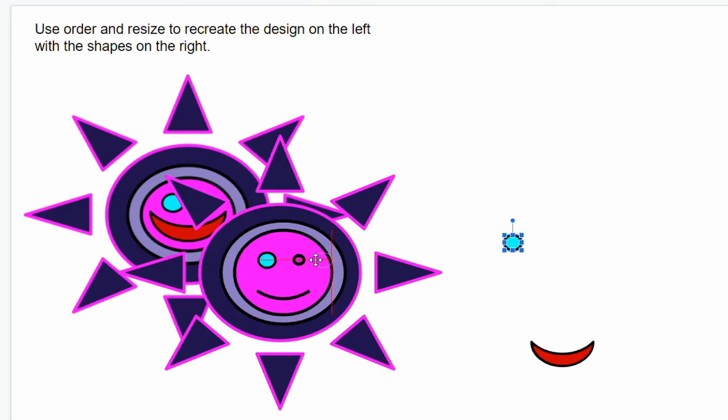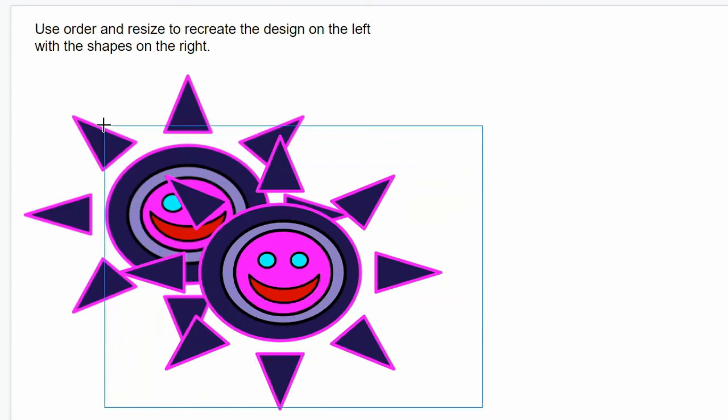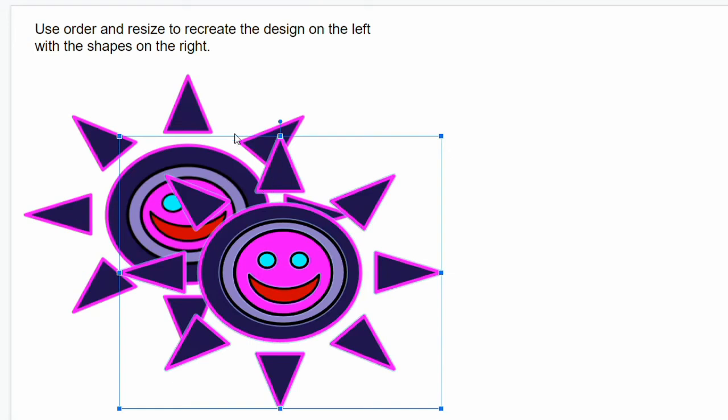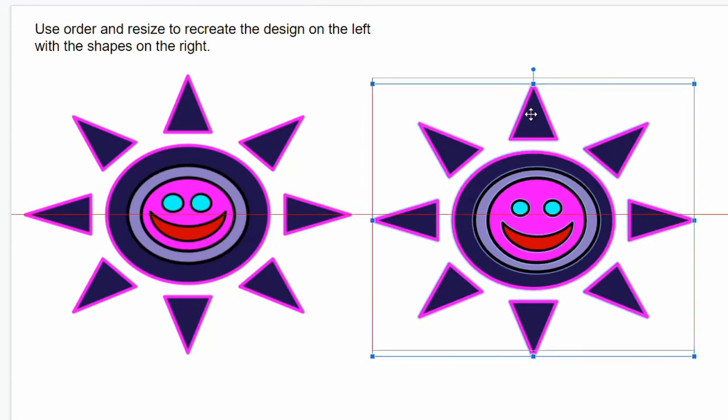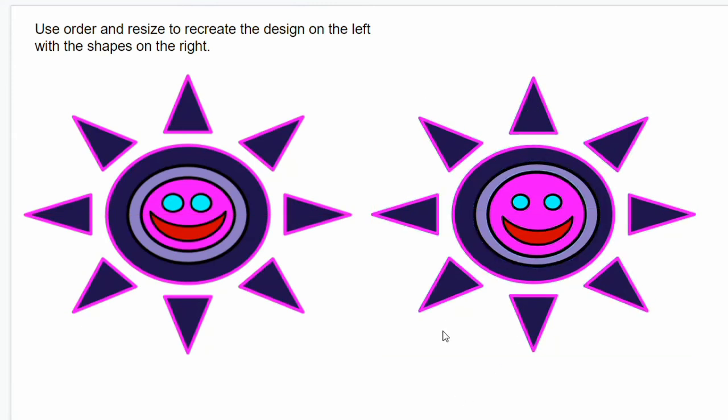Another thing that you can do, obviously you could create a group so that when you move this, it stays together. However, if you didn't want to group, if you still wanted the ability to move the pieces around, you can click and drag over all the pieces like this. And then when you put your cursor and you see the 4 arrows, then click and drag. And what that will do, it will move all of the objects together, even though you haven't grouped them yet. So that's a way to move multiple objects if you haven't grouped them.